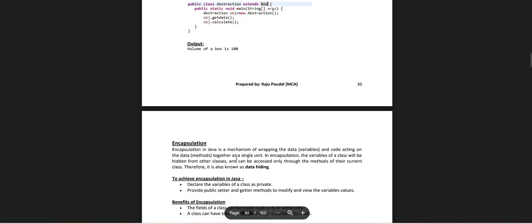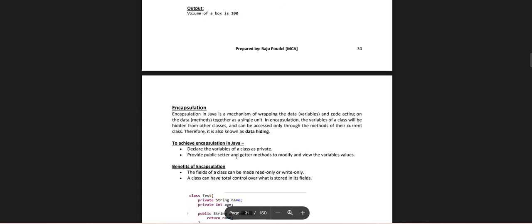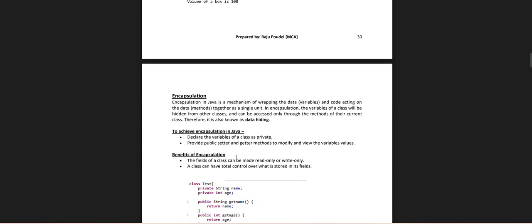Encapsulation in Java is a mechanism of wrapping the data variables and the code acting on the data methods together as a single unit. In encapsulation, the variables of a class will be hidden from other classes and can be accessed only through the methods of their current class to achieve encapsulation in Java.